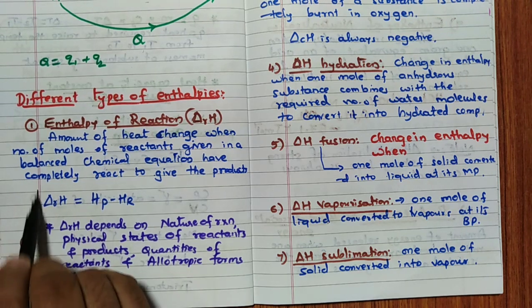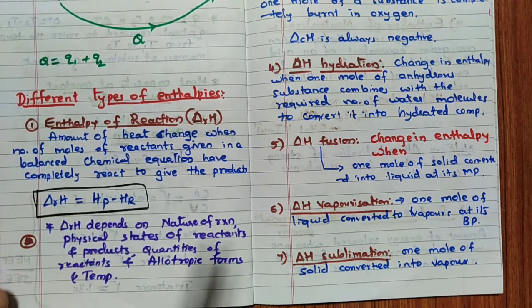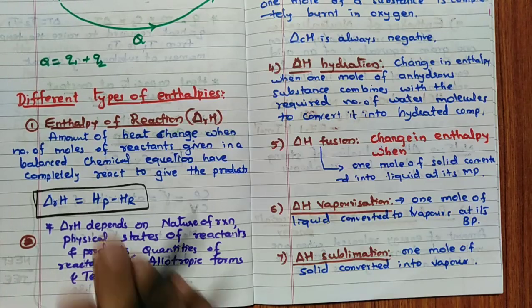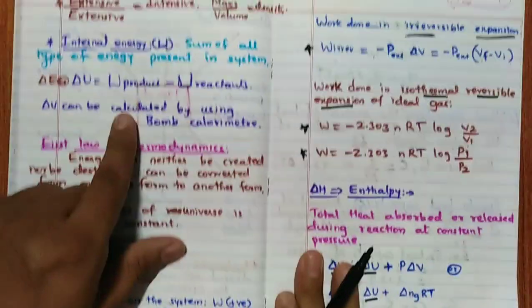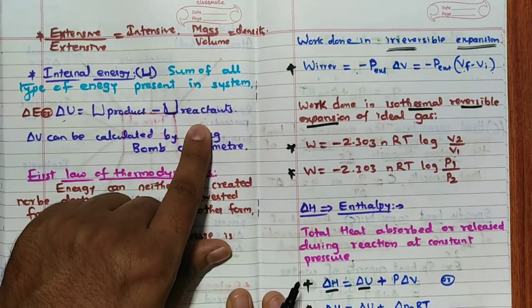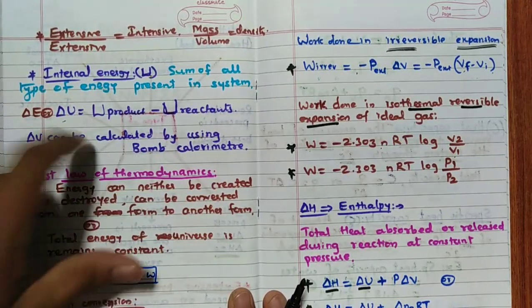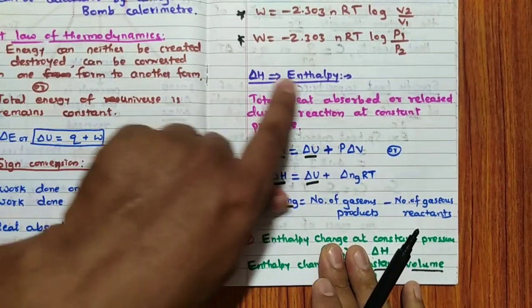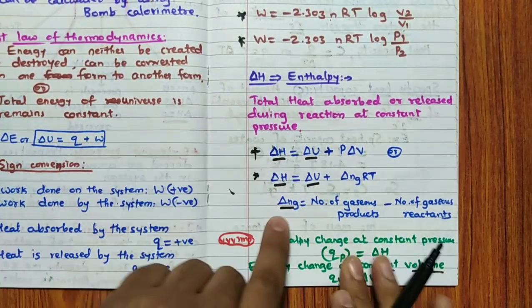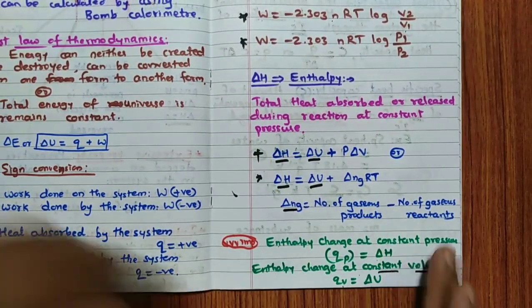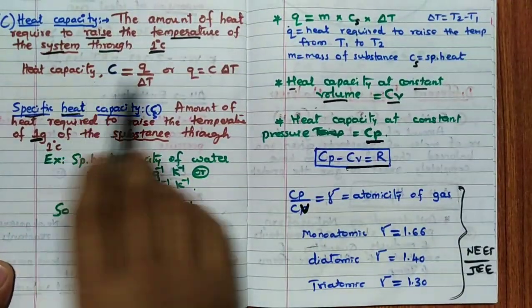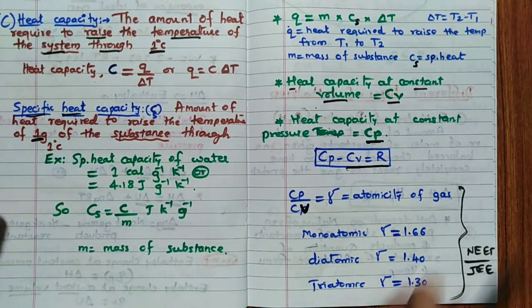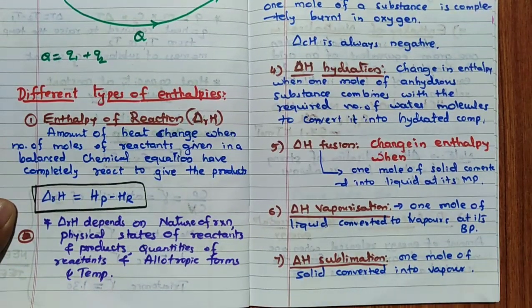So it is given by HP minus HR, very important. Product minus reactant. Everywhere product minus reactant, you see. U, product minus reactant. Delta H, enthalpy also, remember, product minus reactant only. Very important. See, delta Ng, product minus reactant. So here also, product minus reactant. Only one time where reactant minus product, I will tell you that.